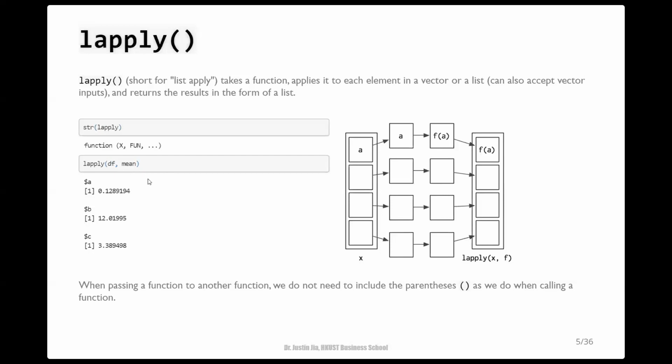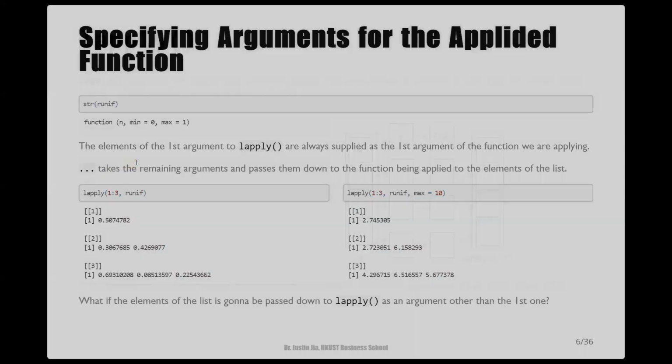And finally, the 3 column means are returned in a list structure. A remark I would like to give here is that when passing a function to another function, we do not need to include the parentheses as we do when calling a function.